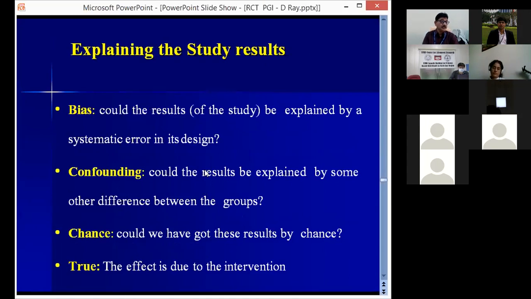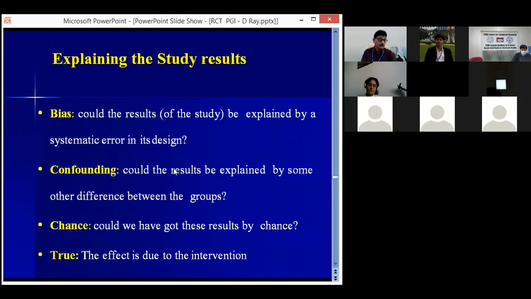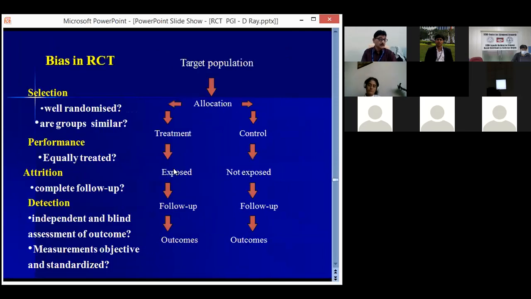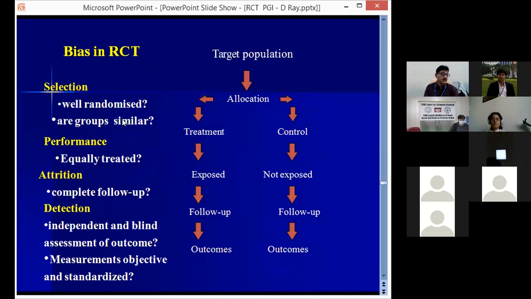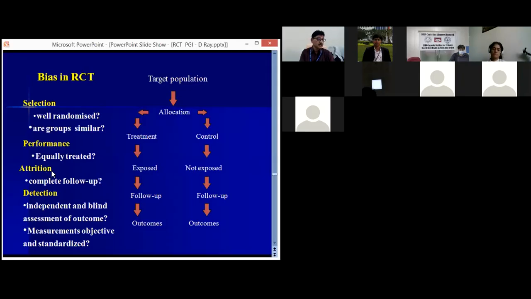Now, in explaining the study result, we have to look for any bias, whether there is any confounding, or whether the result has been obtained by chance. Was the result obtained by chance, or is there really a true effect of the intervention? Now, biases may be selection bias, performance bias, detection bias,